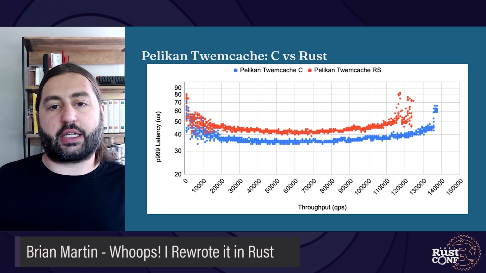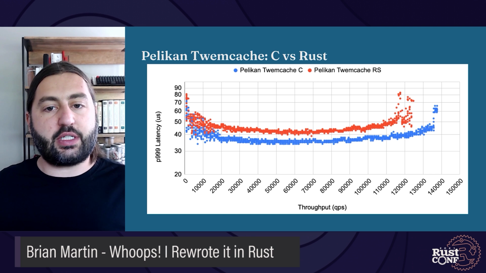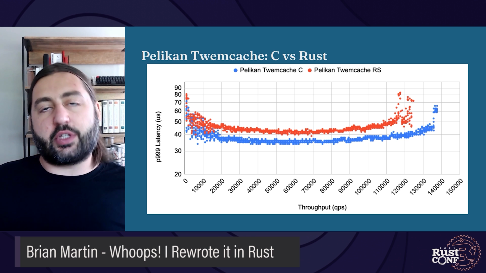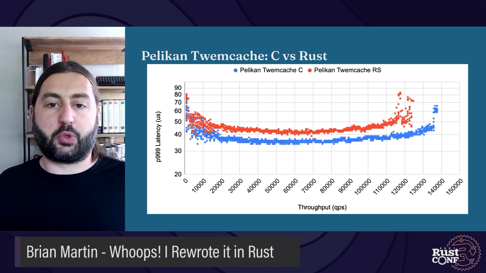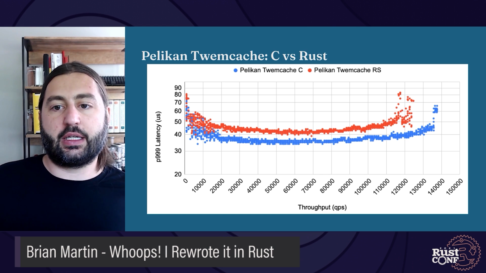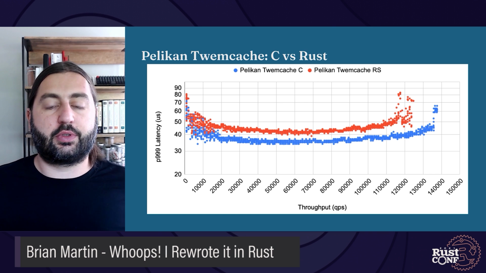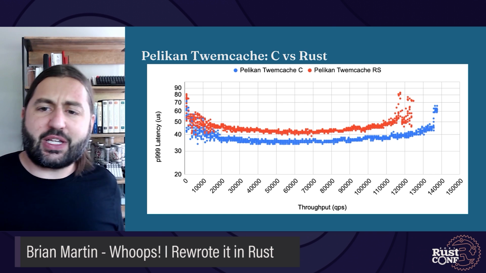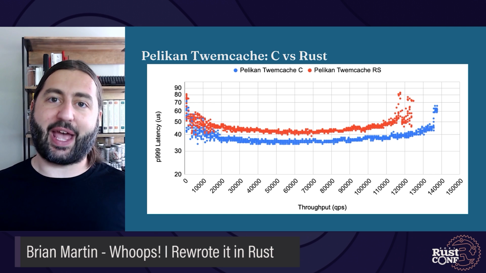Additionally, we can see that the Rust implementation doesn't reach the same throughput as the C version. So this means that the Rust implementation is slower in terms of both throughput and latency. That makes it a pretty tough sell to use this in production. But Rust should be as fast as C for this. Let's see if we can make it faster by taking some steps back.